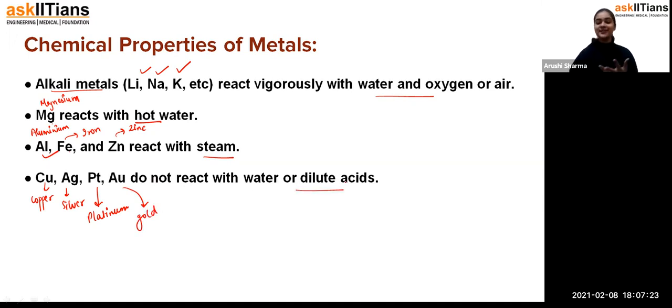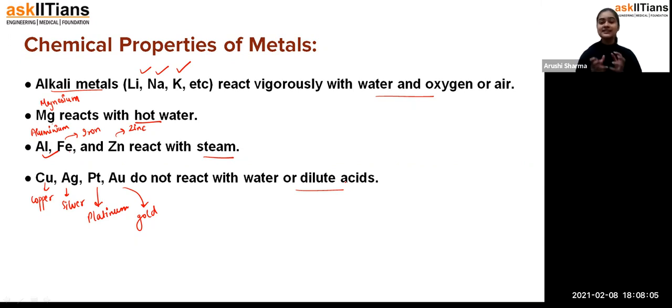Now you can say, ma'am, why are you telling us these points? Please tell us some chemical reactions. See, students, it depends upon the chemical reactivity of the metal, how reactive the metal is, whether it is very reactive in nature or less reactive in nature. All such things depend upon their chemical reactivity. Like lithium, sodium, and potassium react very vigorously with oxygen or air, and even magnesium reacts with hot water. So it all depends on their chemical reactivity, why they react with hot water, why some metals react with steam. All such things tell us how reactive the metal is in nature.